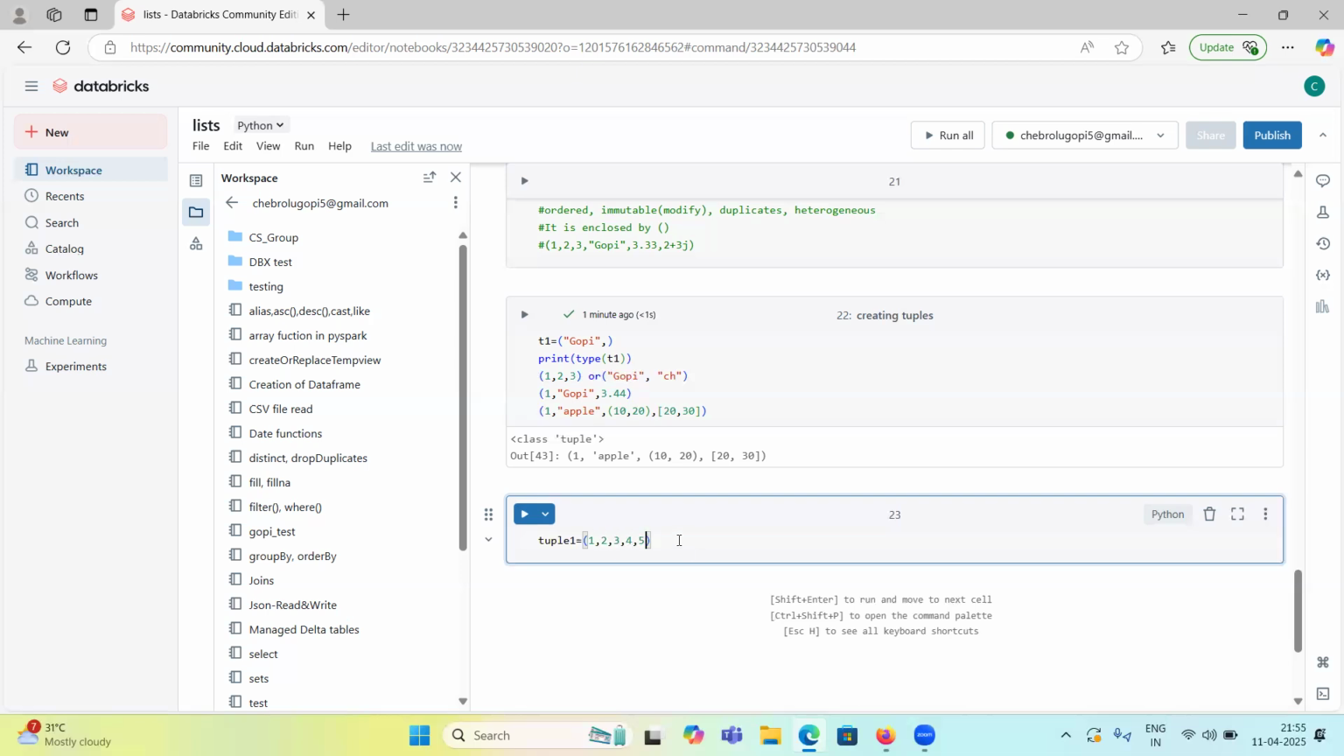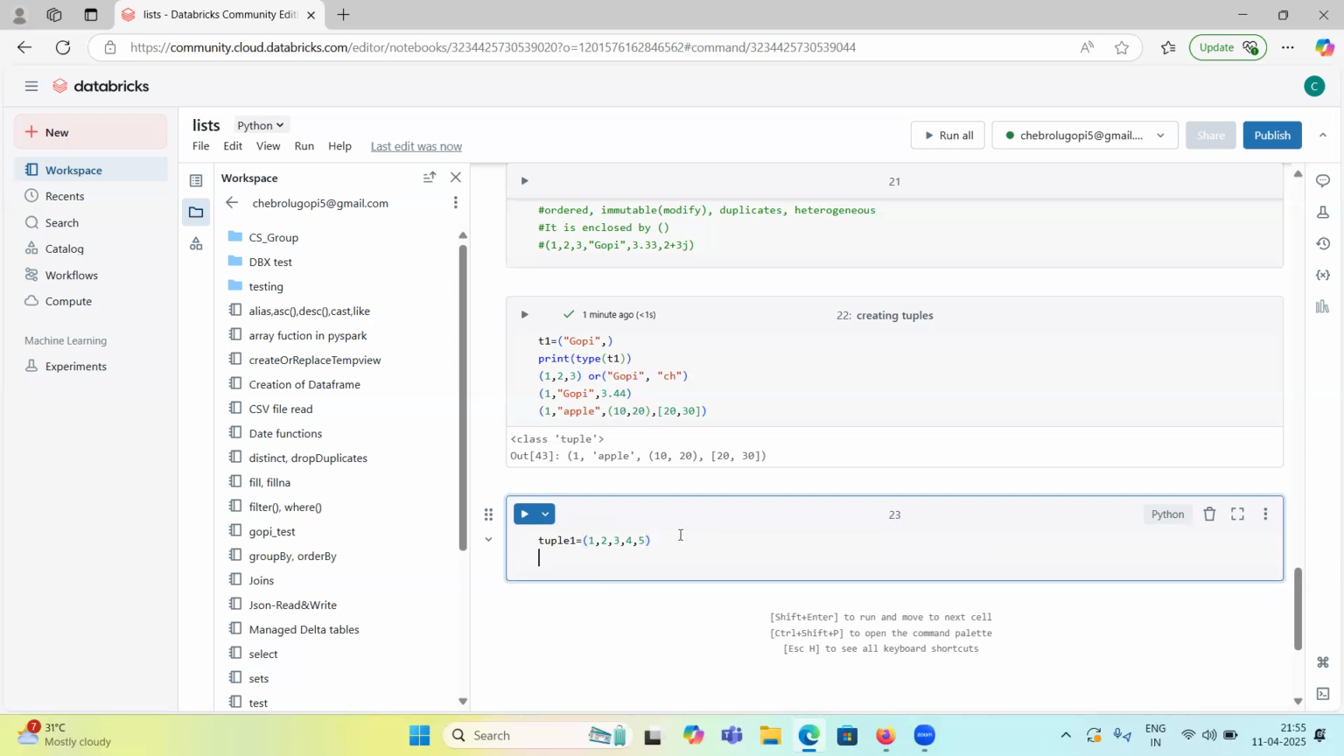1, 2, 3, 4, 5. This is some sample tuple. Always these are ordered, right? Always in first index, one item one will be there. Always in second index, two will be there. So because they are ordered, let's try to print them.